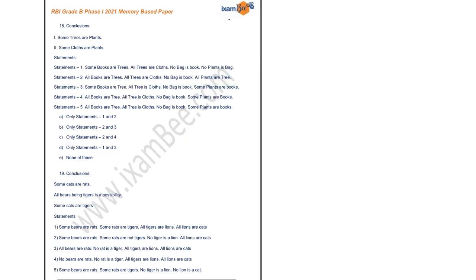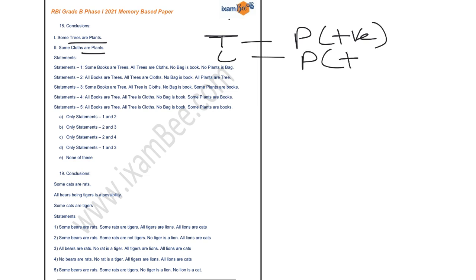Your next question is, some trees are plants, some clothes are plants. So there is a positive relationship between trees and plants. So you can write a small hint over here that there is a positive relationship between tree and plant. And also there is a positive relationship between cloth and plant. So you can write this small hint.